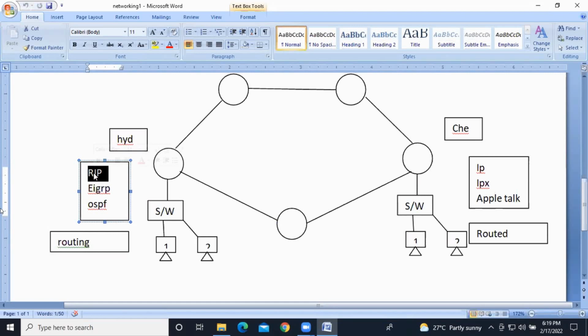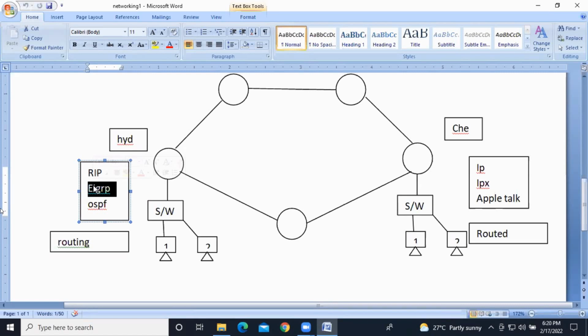Example, RIP. RIP means, what are you thinking, that is not okay. RIP means Routing Information Protocol. Clear? EIGRP means Enhanced Interior Gateway Routing Protocol.